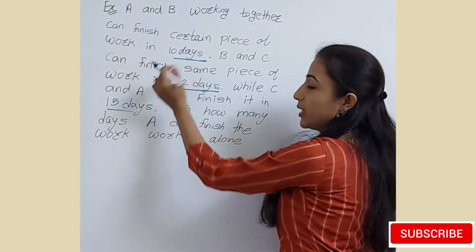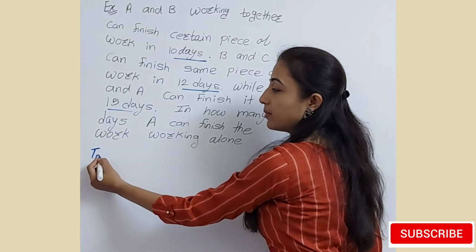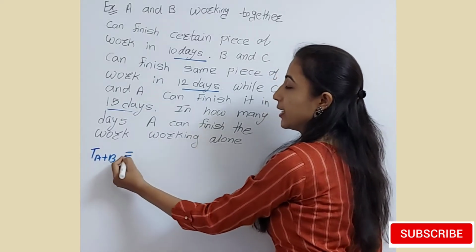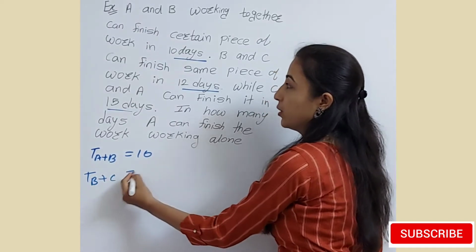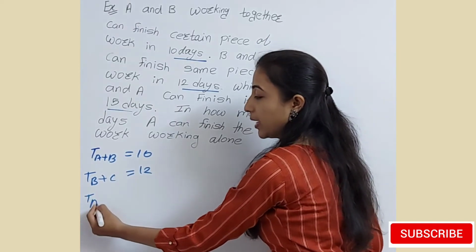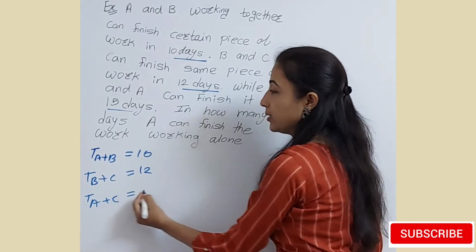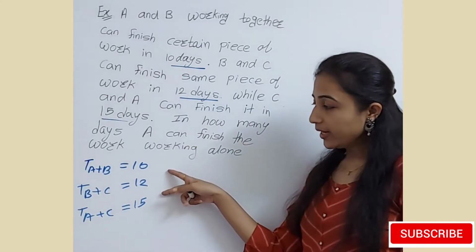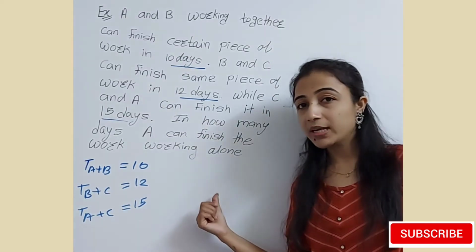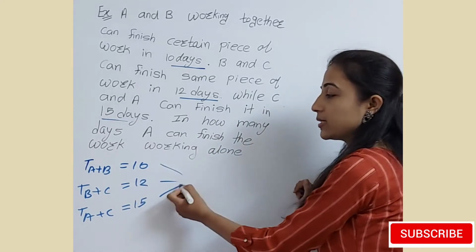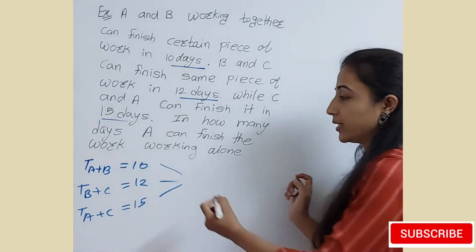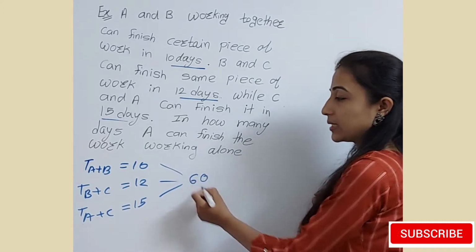AB completed the work in 10 days. So time taken by A plus B is 10 days, time taken by B plus C is 12 days, and time taken by A and C is 15 days. So if we take the LCM of these quantities, we get the work, because here work is not given. So let us consider the work to be nothing but the LCM of these quantities. The LCM is 60.